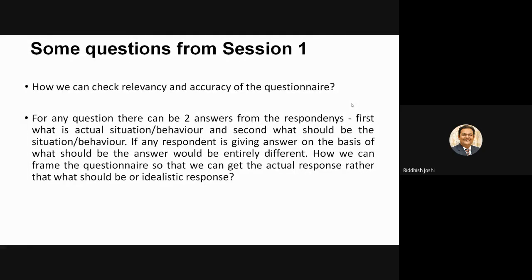Now, here my first suggestion would be you should never allow the respondent to respond in the same way which he thinks would be the answer. So how can we ensure this, how can we frame the questionnaire, that I will show you with an example. It's all about the magic of the wording that you use in your questionnaire.